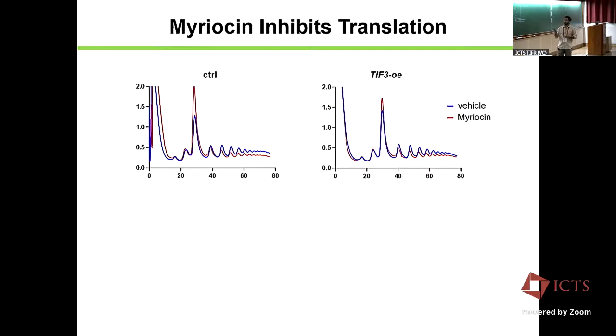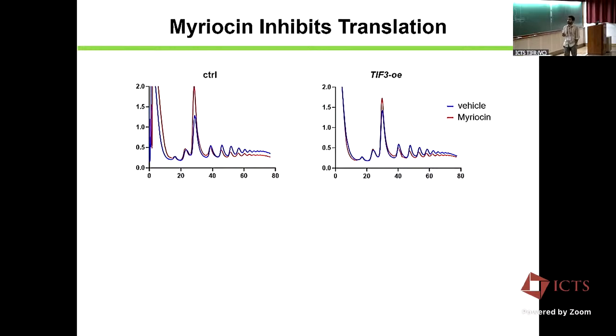So when we treated the cells with myriocin, we can see that indeed translation goes down, and it is kind of expected because myriocin is blocking the sphingolipids, and sphingolipids are important for the signaling hub. It can be an indirect impact by this drug. But in the TIF3 overexpression context, the translation status is very confusing. I'm still not able to conclude anything. It shows a little bit of resistance to translation repression, but it is not conclusive. So we are trying to do more experiments with this.